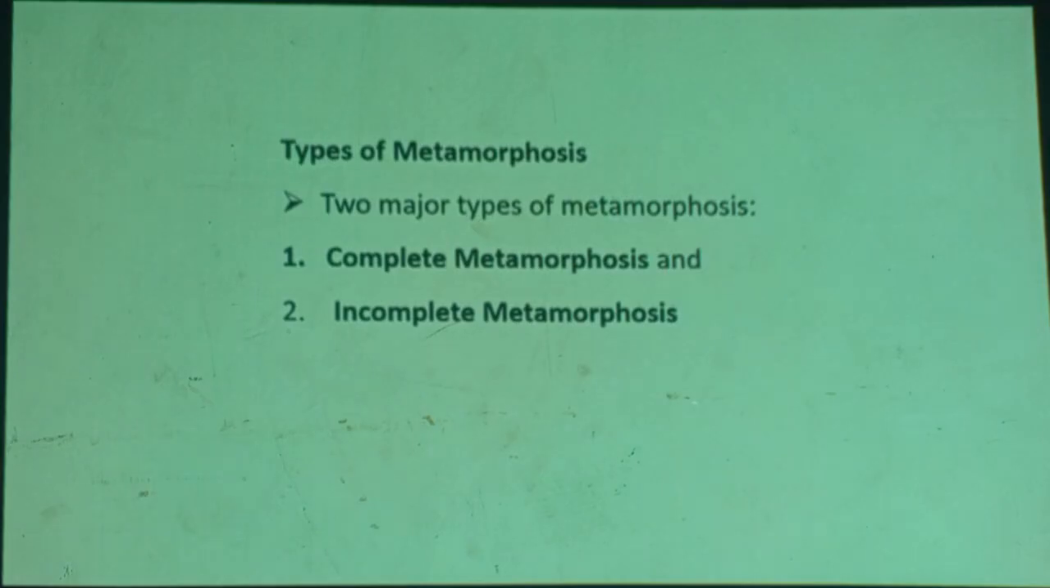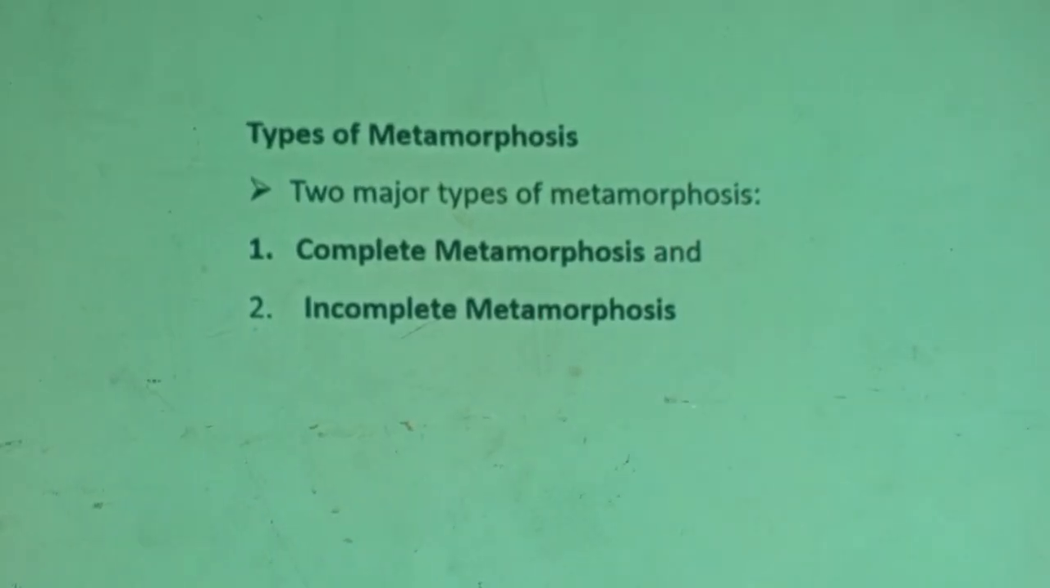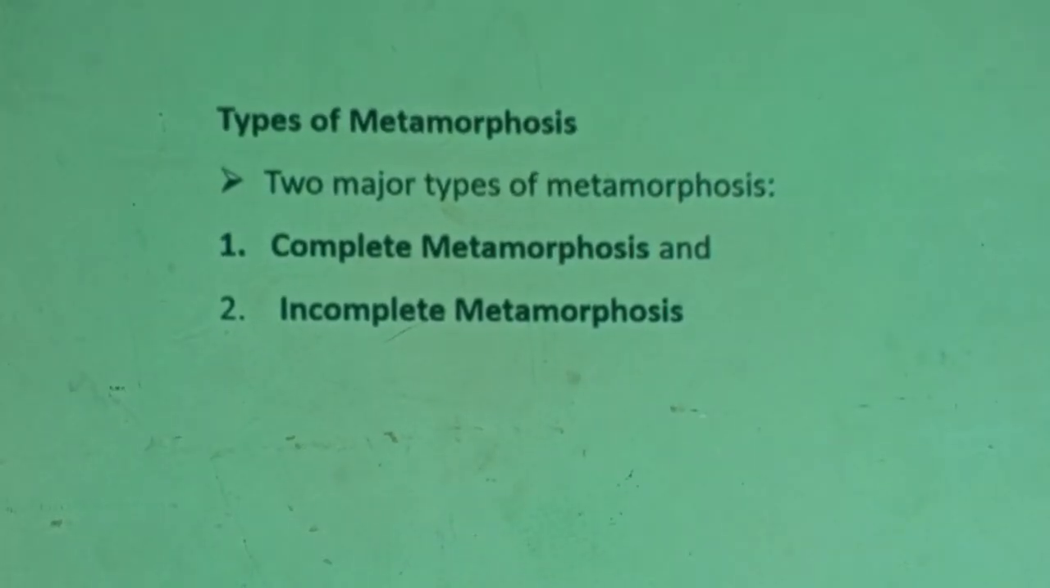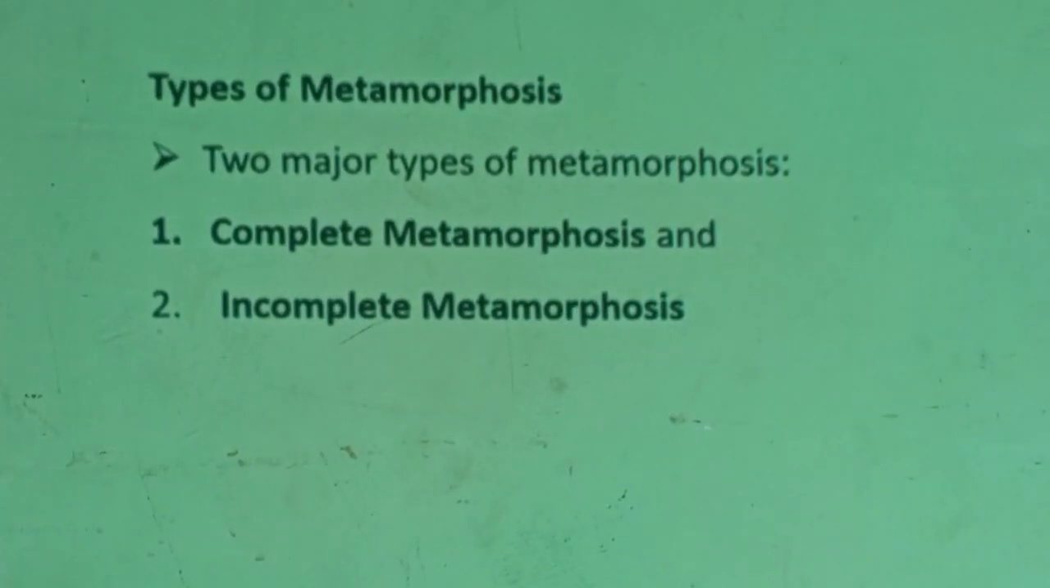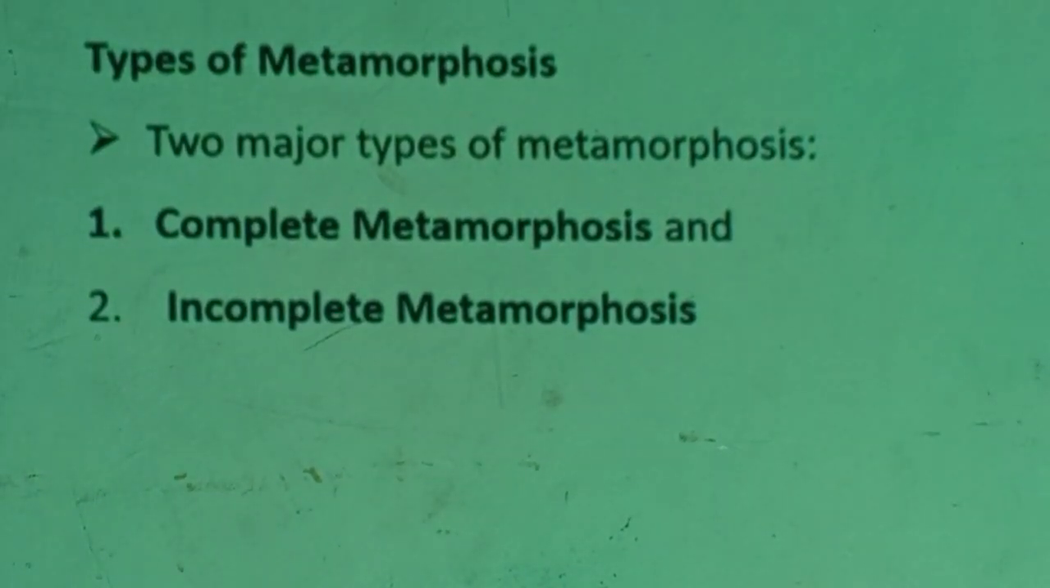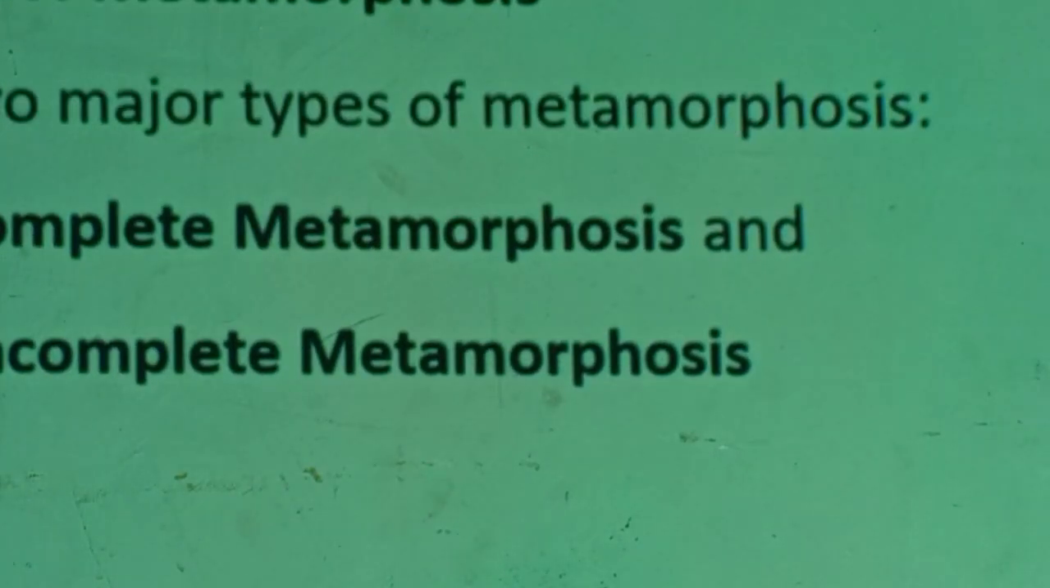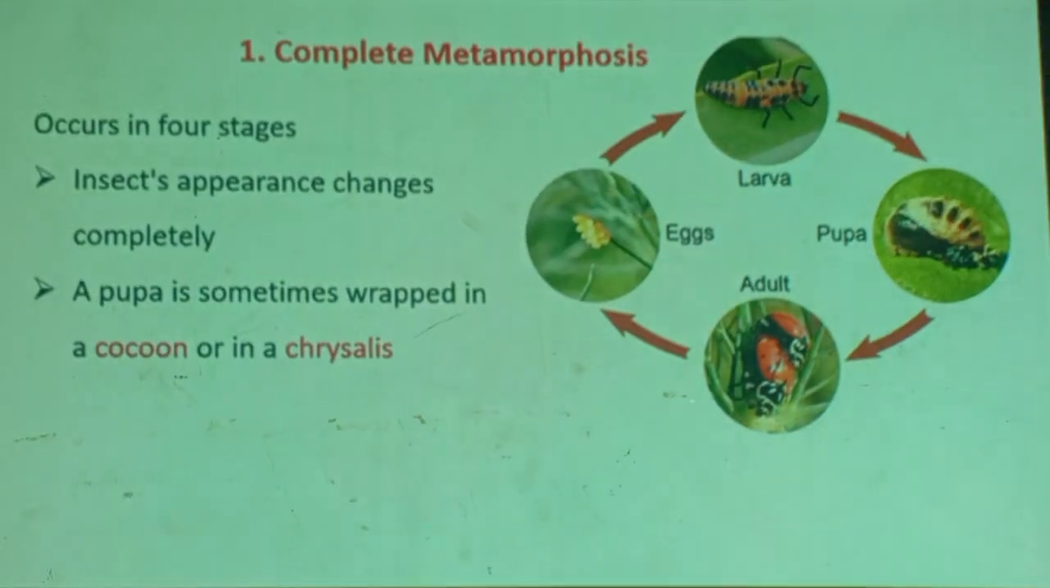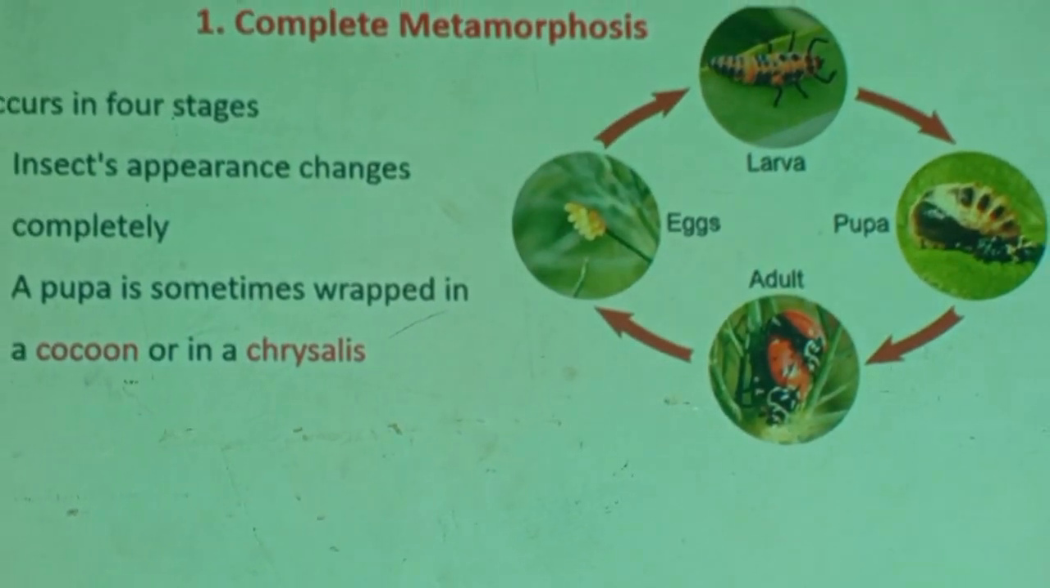Types of metamorphosis. Here we will see the indirect development. Complete metamorphosis, which is also known as holometaboly. Holometaboly, you have to know this. Holometaboly, complete metamorphosis. The second is incomplete metamorphosis, hemimetaboly. These are the two types of metamorphosis. When it comes to complete metamorphosis, you have to know, it occurs in four stages.